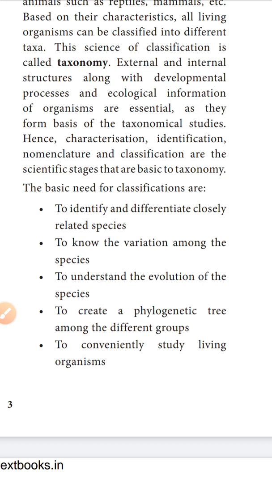Next, to know the variation among the species. Variation means difference. If all organisms were the same, you would be confused. You could not easily identify what the organism is and what its characters are. So variation is very important because it helps identify the species.